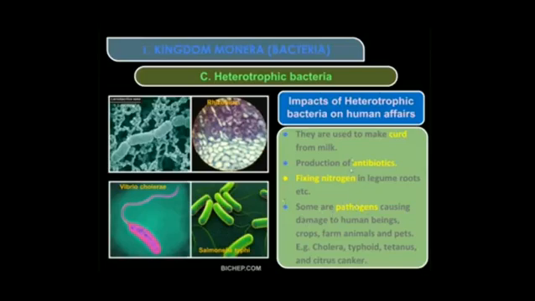So some bacteria are useful also. You can see the impact: some are useful to human beings, and some are harmful, causing diseases to organisms and living on other organisms. Either they cause disease in human beings or in plants, and some are useful but take their food from that milk only, or from that plant only. So they are called heterotrophic bacteria. So this finishes the classification of the bacteria.